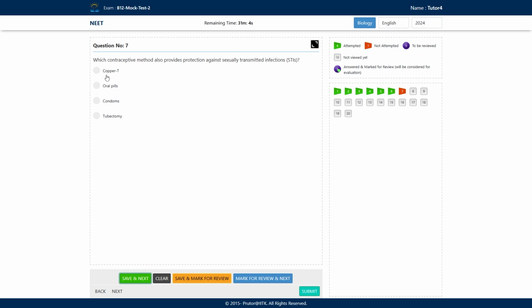So what are the options here? Copper T, oral pills, condoms, or tubectomy, which is a surgical method. It is known as female sterilization. What will be the correct answer here? Option number C, condoms is the right answer.